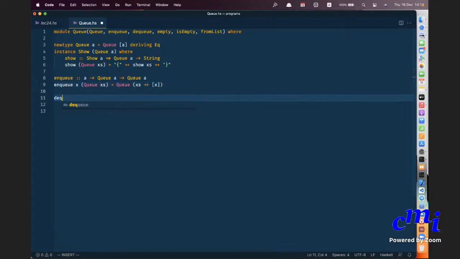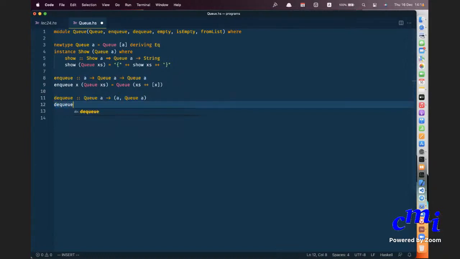dequeue, Queue a arrow a comma Queue a. We will not do safe programming, etc. So for dequeue, if you try to dequeue from an empty queue, I'm just going to say error.